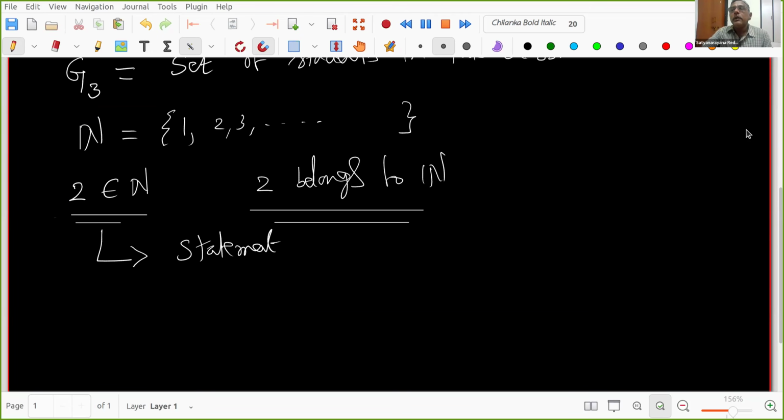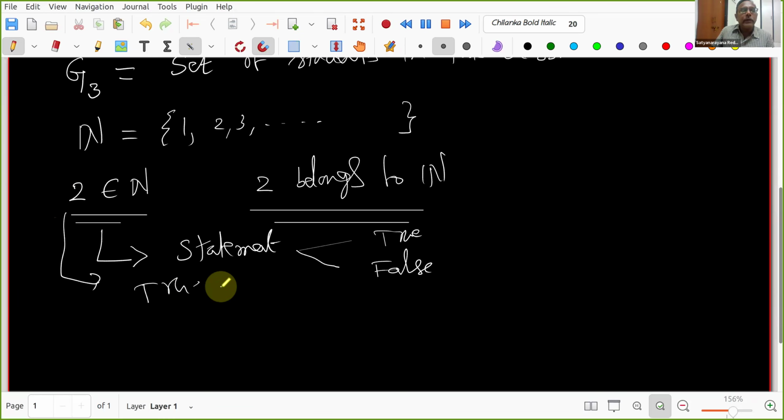Harit Panwar. Yes, sir. Sir, it is a true statement. True statement. That's good. Statement has two values, right? It is either true or false. Good. True or false. But here in this case, it is a true statement. It is not only a statement, it is a true statement. Okay. Thank you. We are clearing all the feedback.